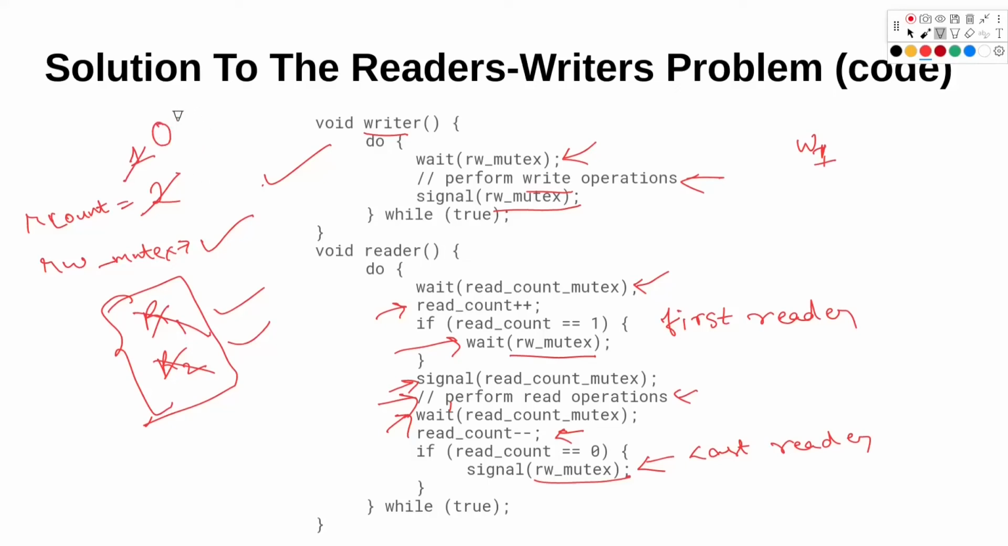Then R1 is done with its work, and this will become 0. As soon as this becomes 0 here, we will send a signal to RW mutex. So this lock will be broken here, and the writer process can then acquire that lock and perform the write operations. In the meantime, there is no other process that is reading. That is how we are synchronizing both the readers and writer to solve this problem.